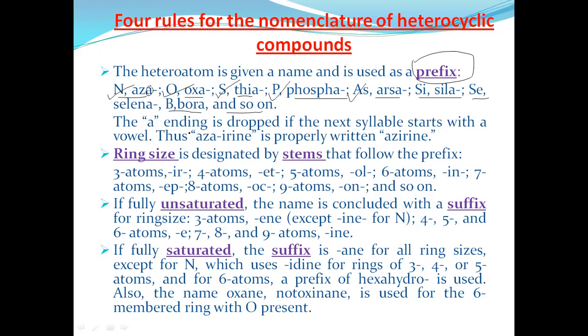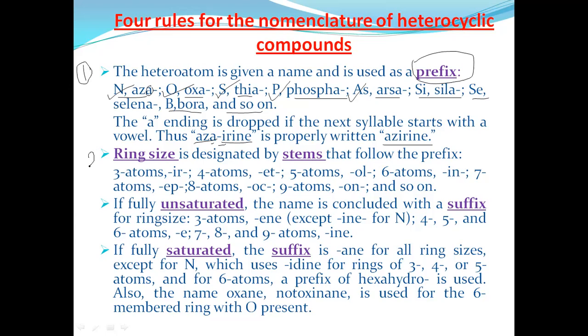A, E, I are the vowels. If vowels come together, the earlier vowel is dropped during writing. Here is one example: aza for nitrogen with irine. Here A and I are vowels, so while writing, A is dropped from aza, giving aziridine. Like that, we have to read it. This is the first rule on the basis of the prefix.